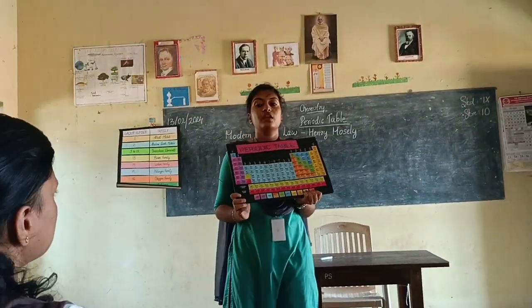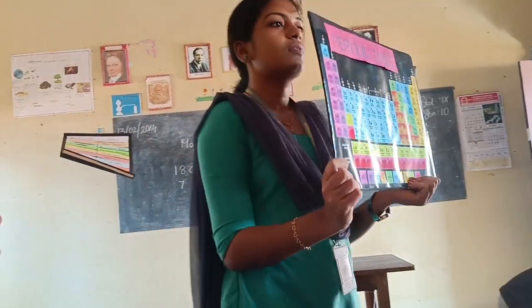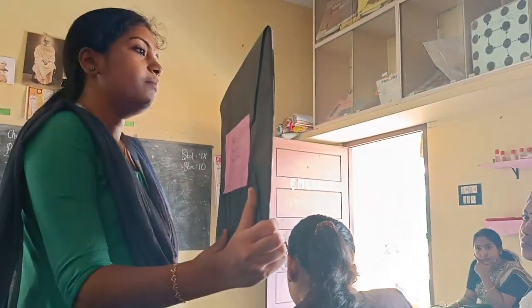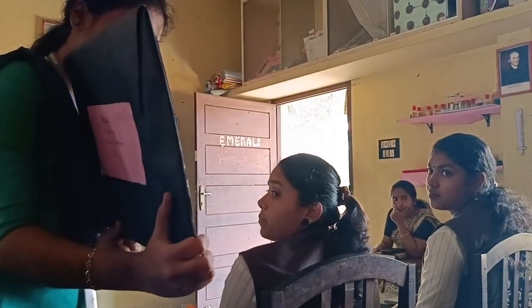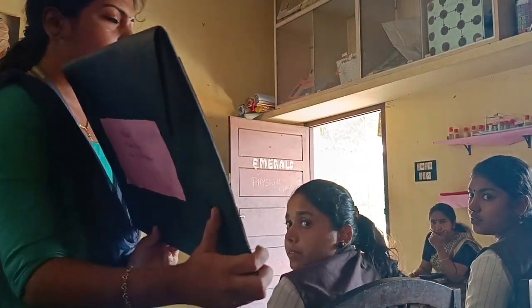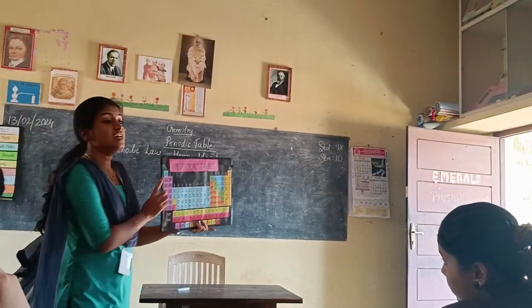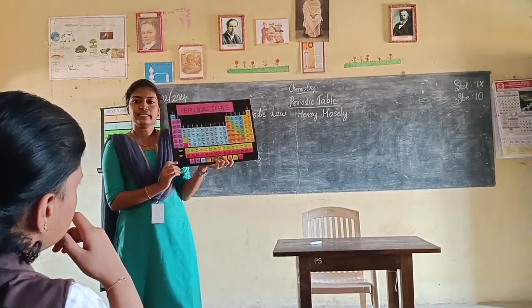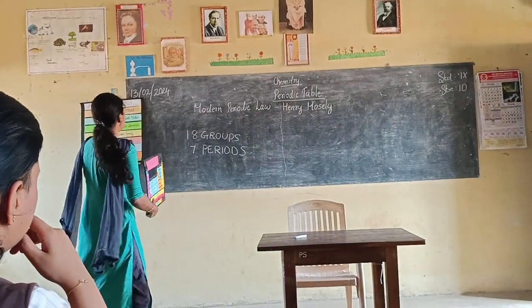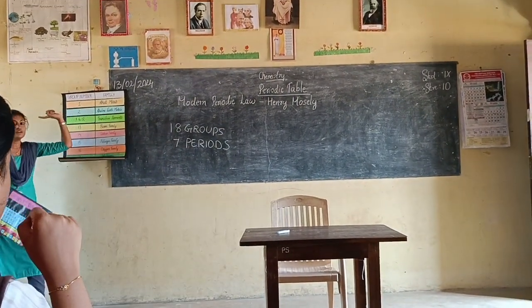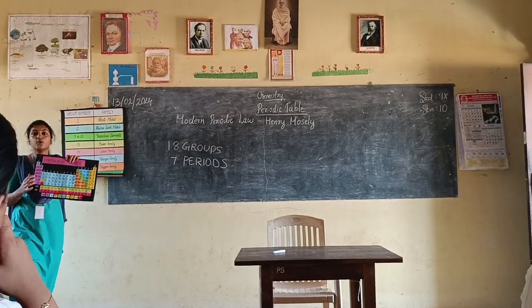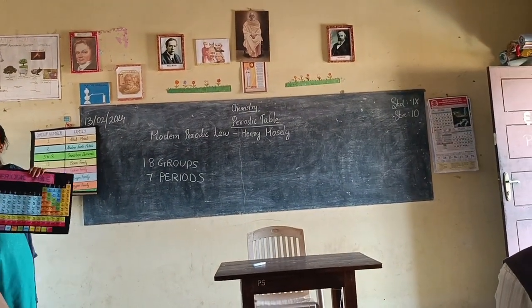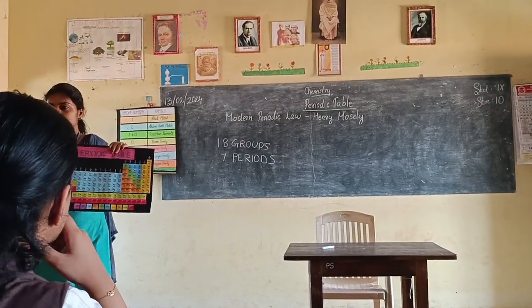Group number 1. Can you say the elements in group number 1? Hydrogen, lithium, sodium, potassium, rubidium, cesium, etc. So these are the first group elements. Is that clear? The first group elements are known as alkali metals. So here it is the metal side.